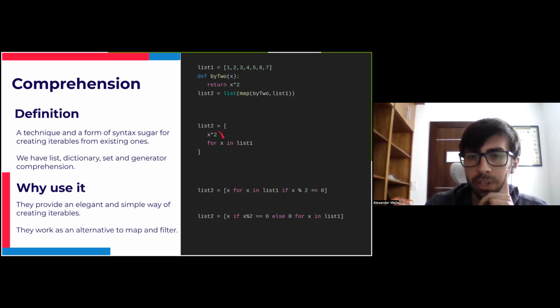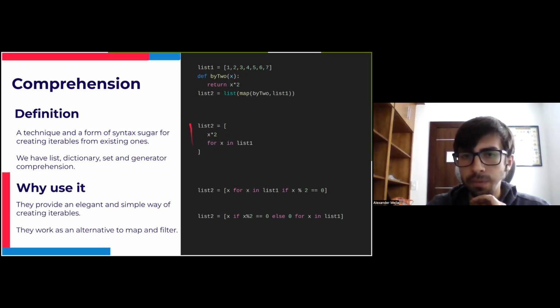In this part, when we create the operation, we actually can call any other function that we want. We could have called this by2 function if we wanted, but in this case, it was not needed because of the simplicity. But if something is more complex, it's desirable to call functions. Something to also consider here is that this is only one statement, and you cannot have multiple ones here. So you cannot have declarations inside of this part, only operating with the x value. If you want to have any declarations or returns, you will need to use a function here.